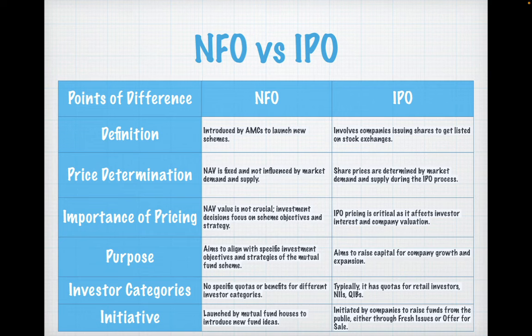Now, investor categories, in case of NFOs, there are no investor categories. All investors are same. While in case of IPO, there is a quota for different types of investors like retail investors, HNIs, NIIs, QIBs, FIIs, etc. Initiative, who takes the initiative? As we discussed, NFO is launched by AMCs, while IPO is launched by the companies who want to raise new money and get their shares listed in stock market.